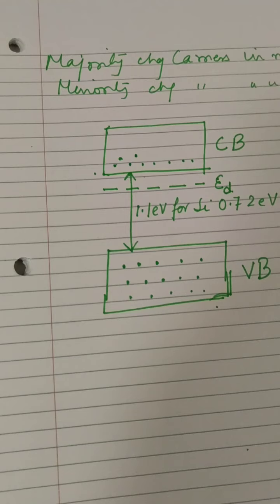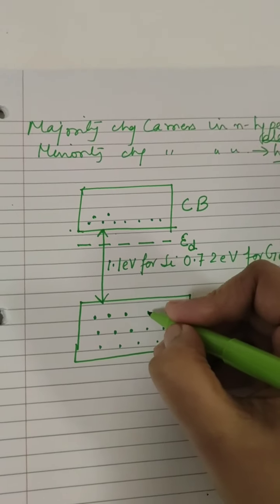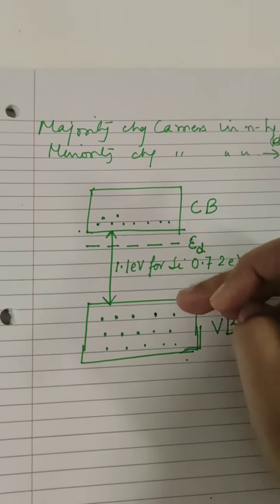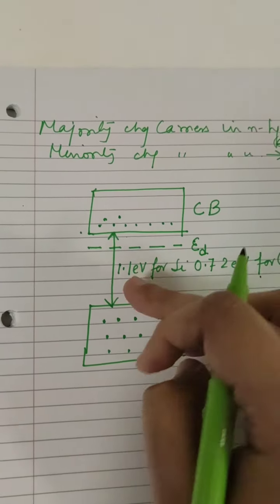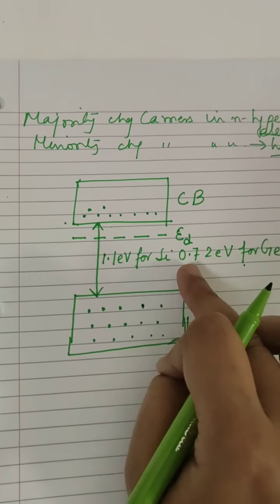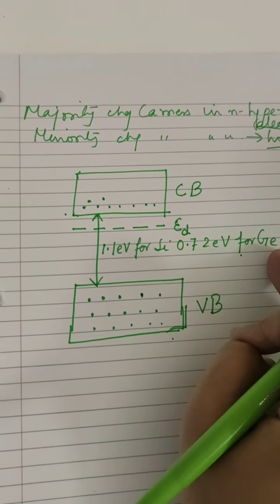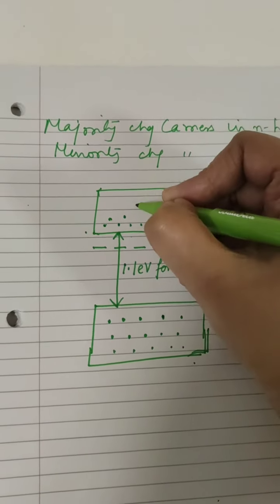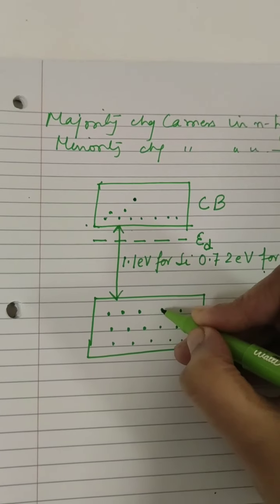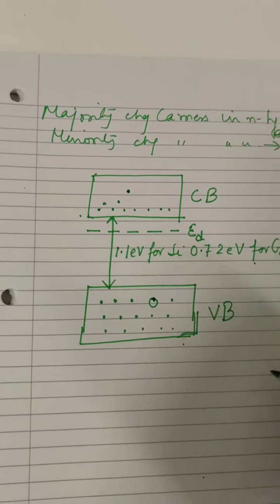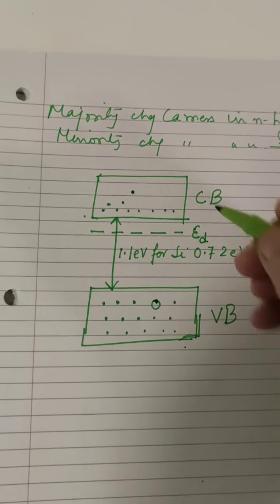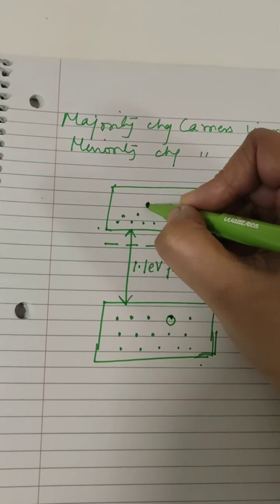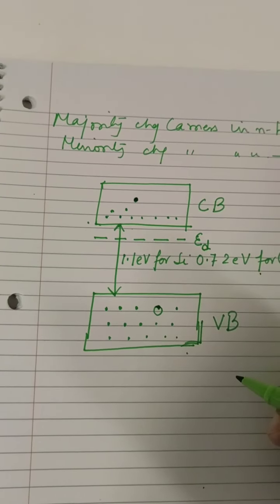Okay. Now in the valence band, due to break of covalent bond, one electron can overcome this forbidden energy gap of 1.1 eV for silicon and 0.72 eV for germanium. One electron can overcome and come over here, thus creating a hole over here. So this electron is a thermally excited electron.